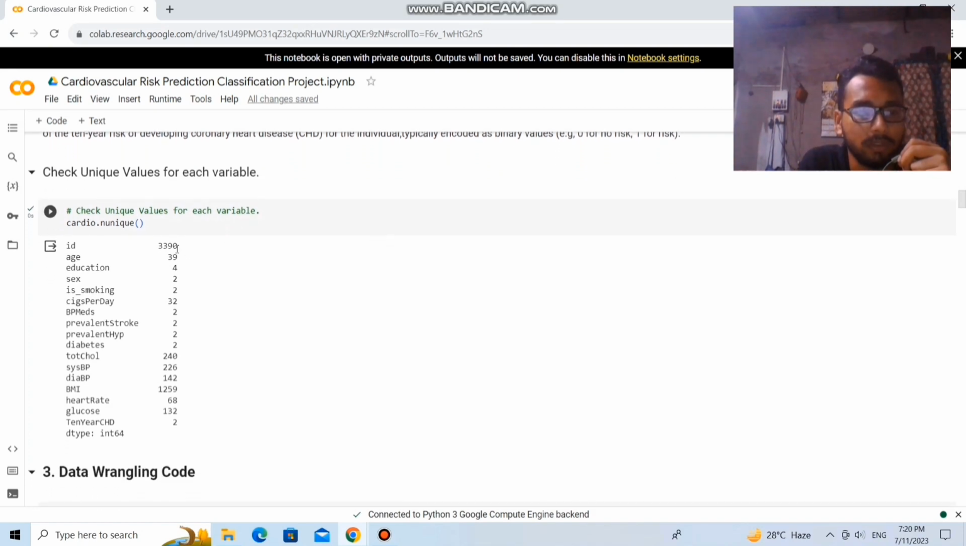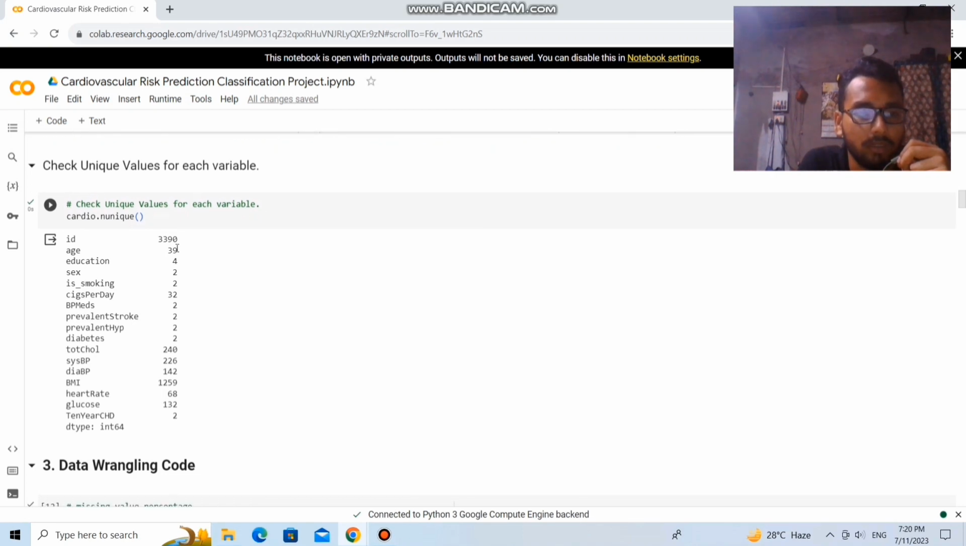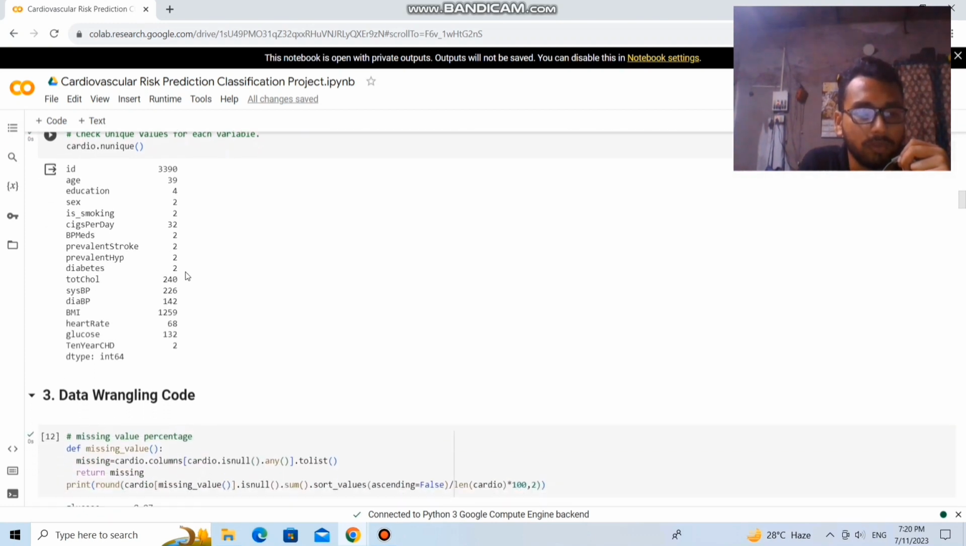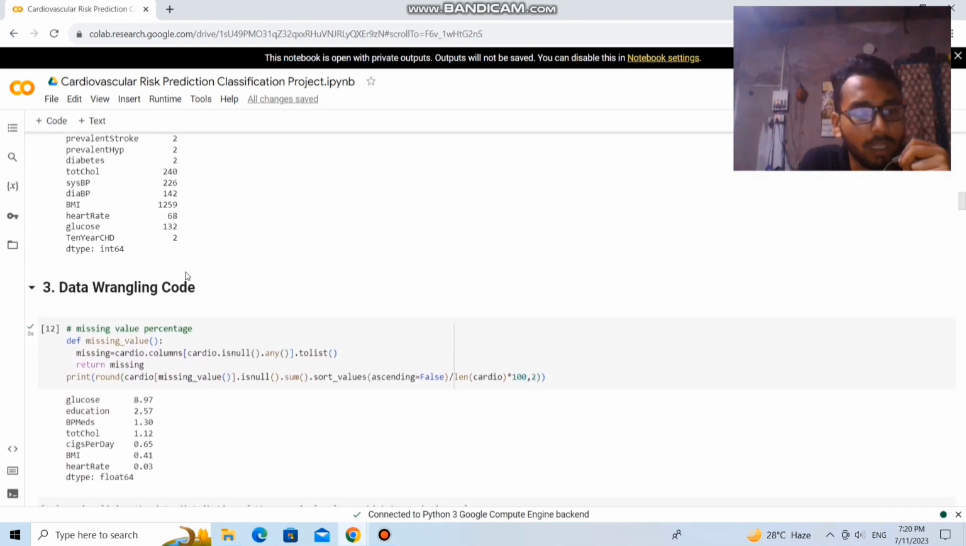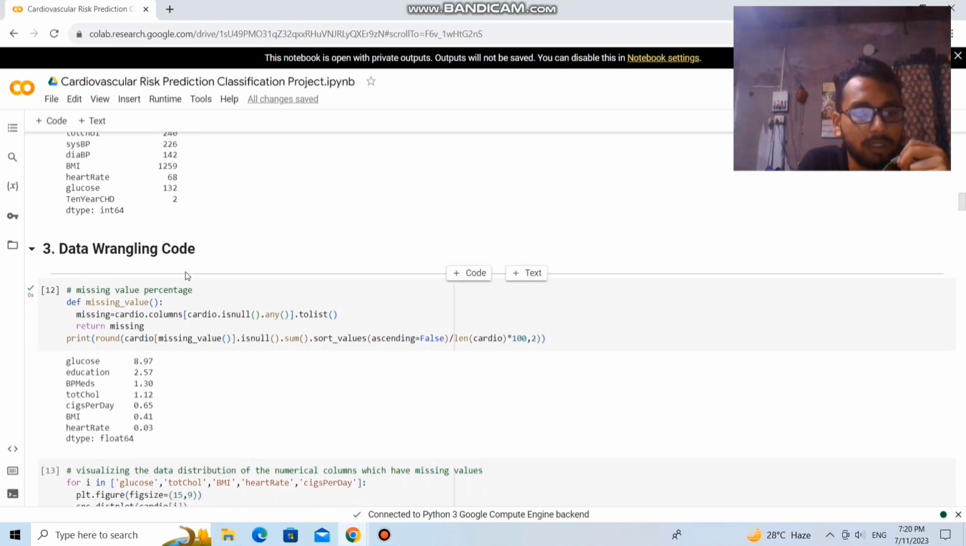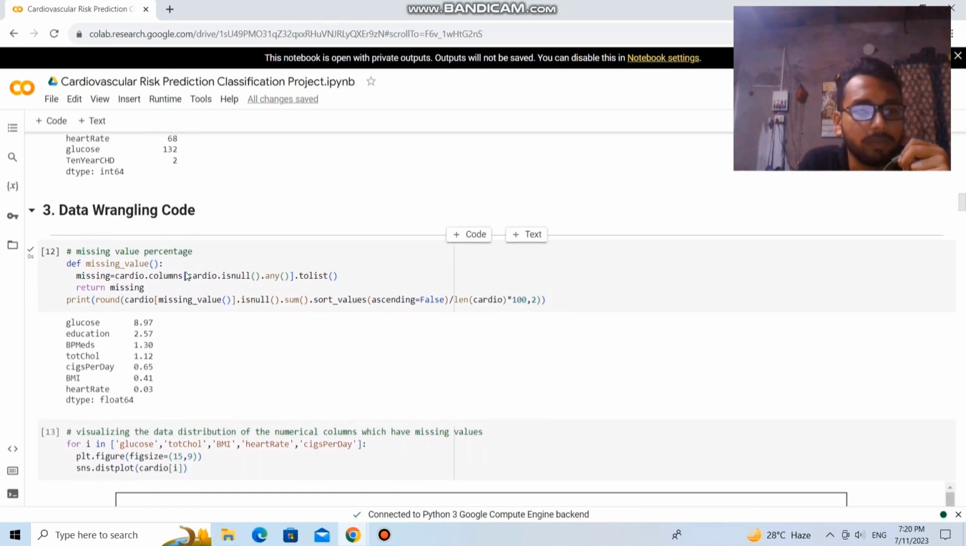The ID column has 3,390 unique rows, age has 39 unique values, education has 4 unique values, the sex column has 2 unique values, and so on and so forth. So let's start the data manipulation.